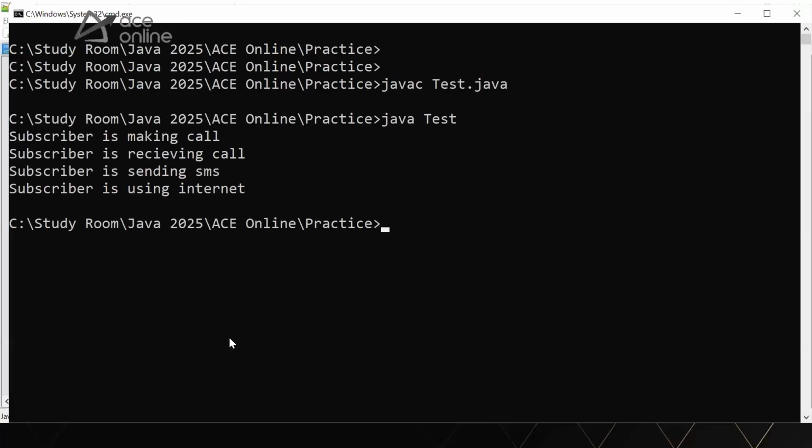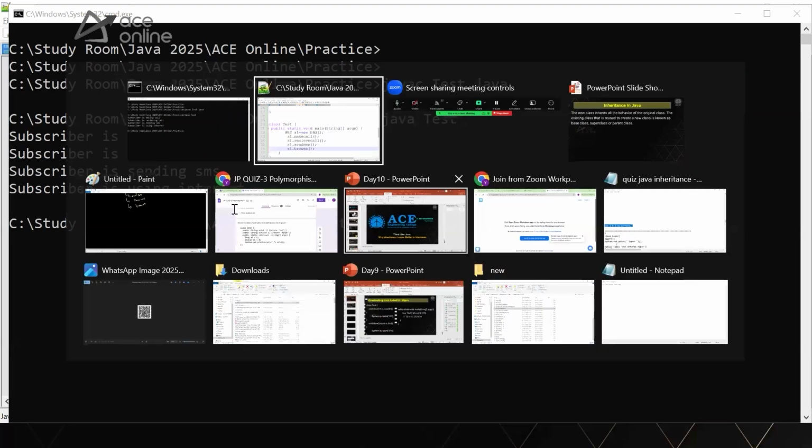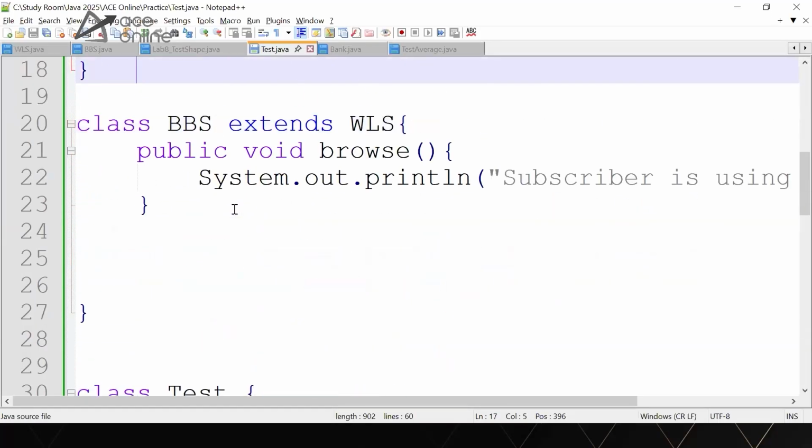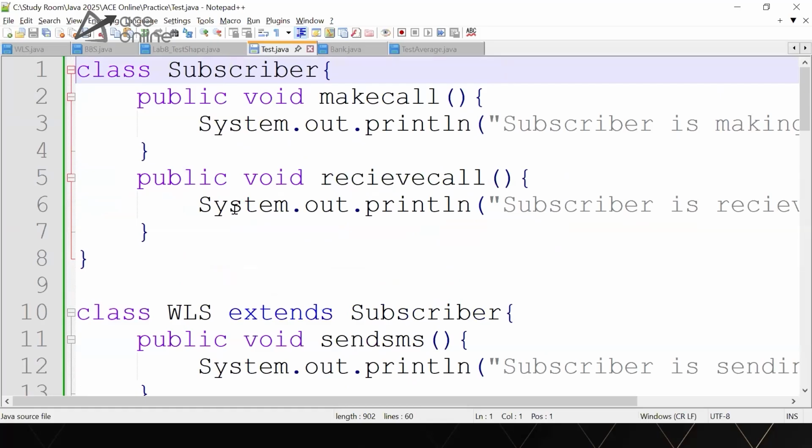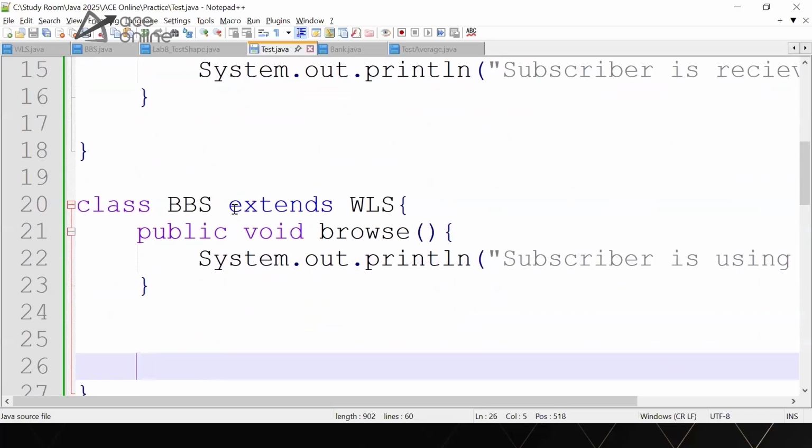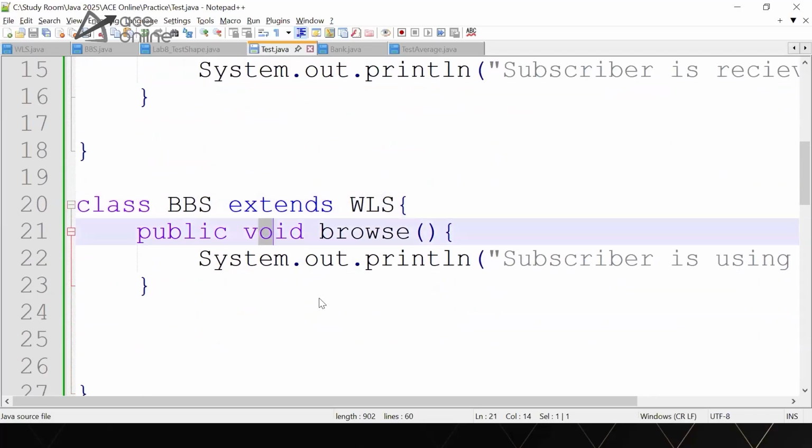And then when we run, the code is running fine. So this could be an example of inheritance. We got a subscriber class, we got a WLS class, which is inherited from subscriber, and then we got the BBS class, which is inherited from WLS. So this is the beauty of inheritance.